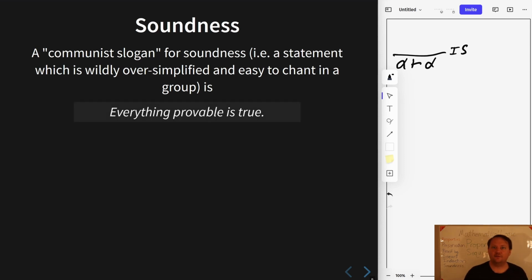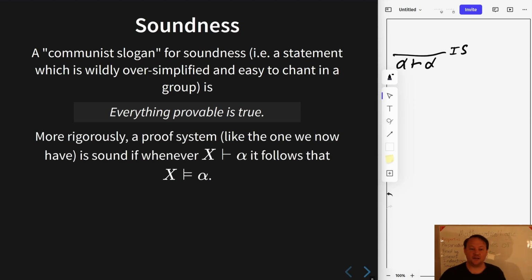Let's recall, I've discussed this much earlier, but it bears repeating. What is soundness? What I like to tongue-in-cheek call a communist slogan for soundness is that everything provable in the truth system is true. More rigorously, what that means is that if X turnstile alpha is a sequent in our proof system, then X satisfies alpha, or entails alpha. So that's the property of soundness, that a syntactic derivation always means that the proof is valid.